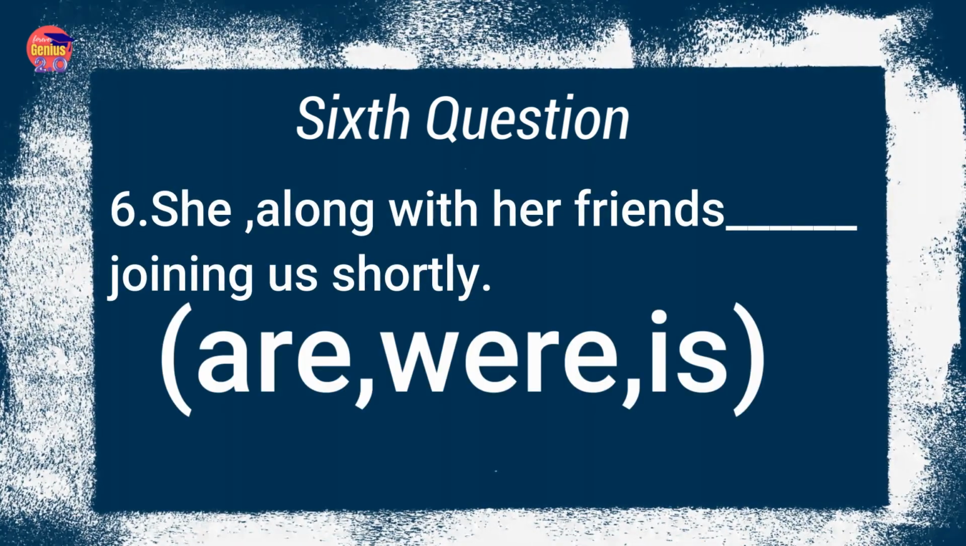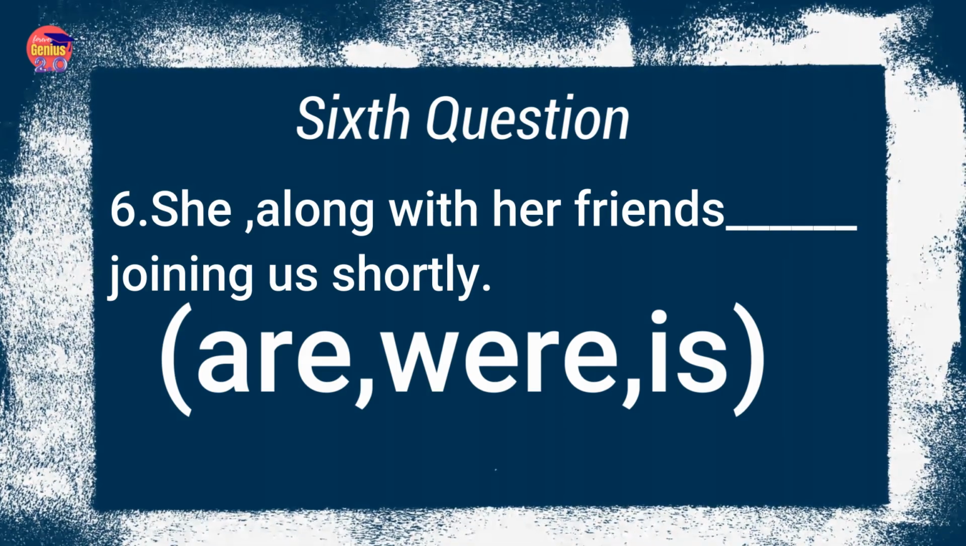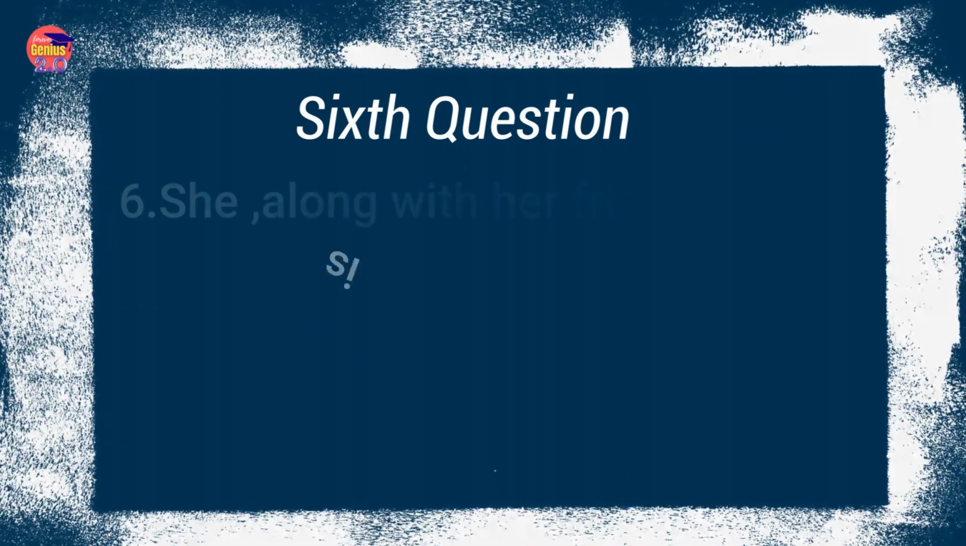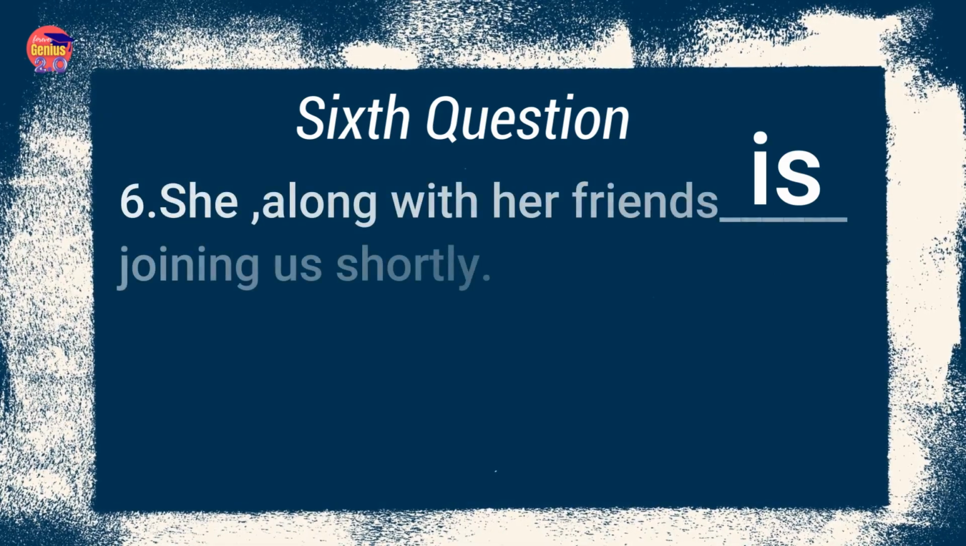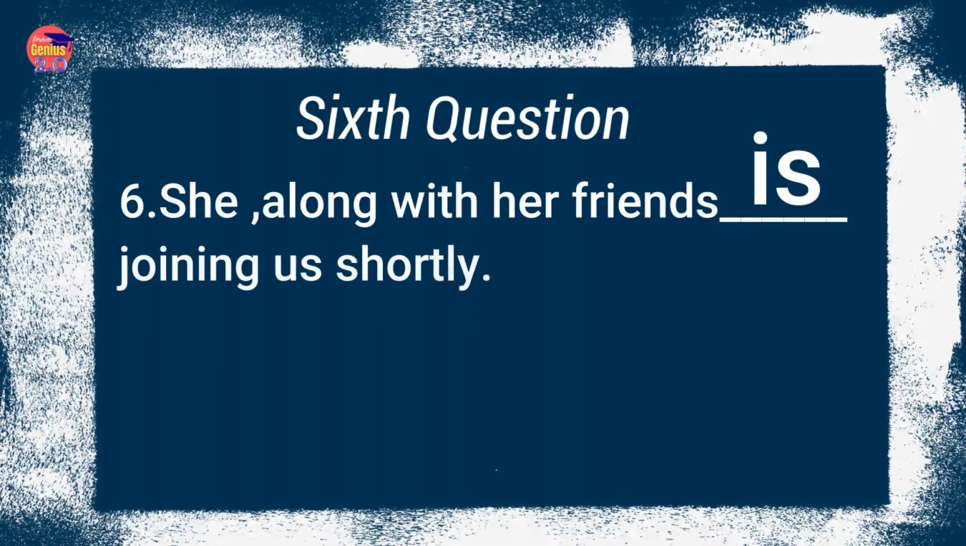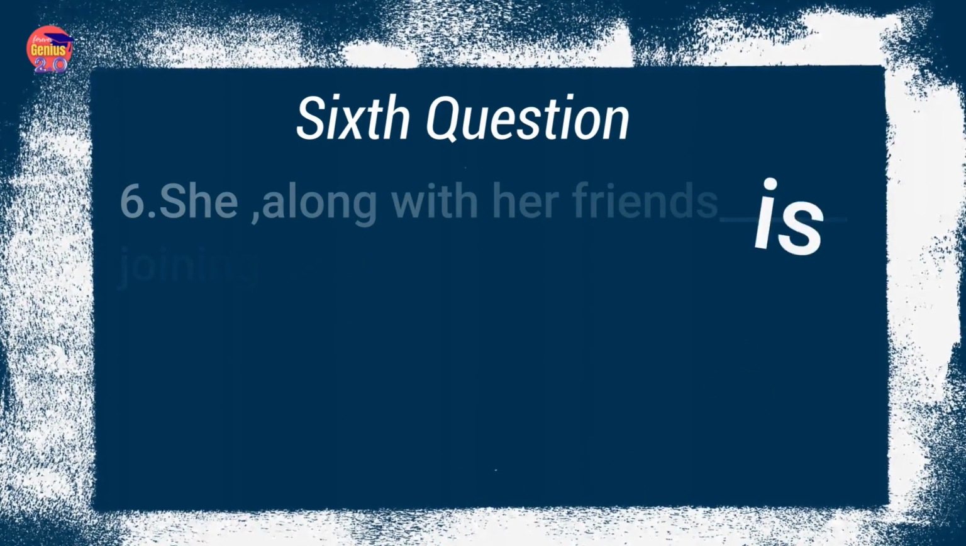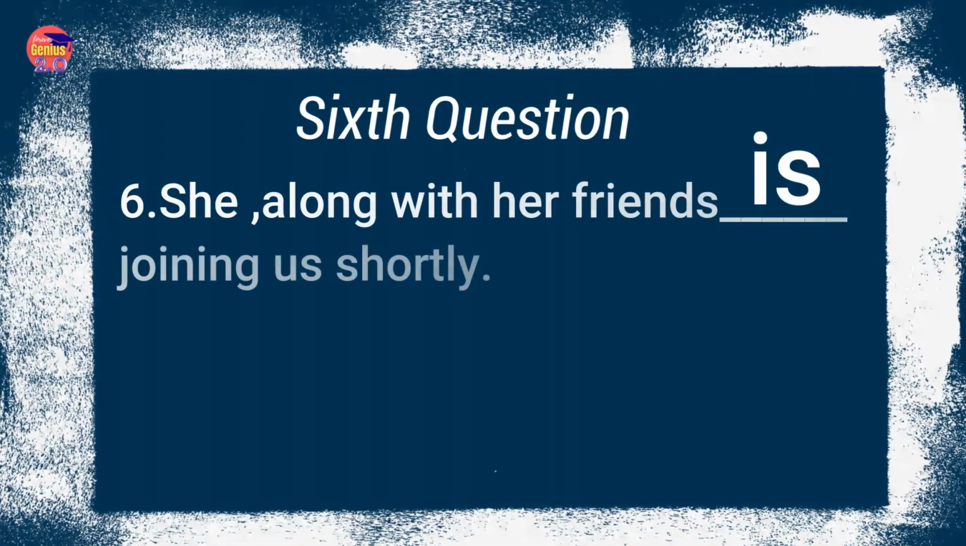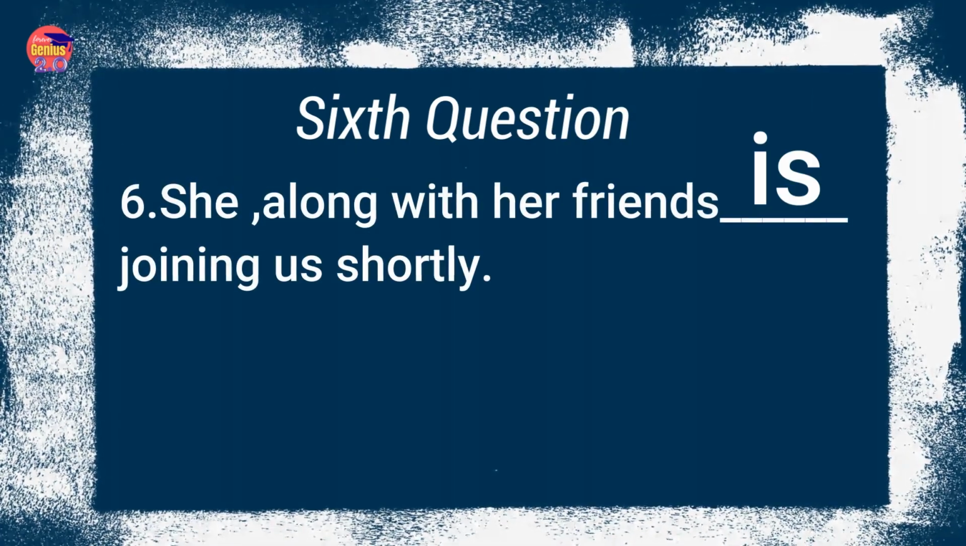She, along with her friends, dash joining us shortly. Options are are, were, is. The correct option is is. She, along with her friends, is joining us shortly. Here the subject is singular. That's why we are using the option is.